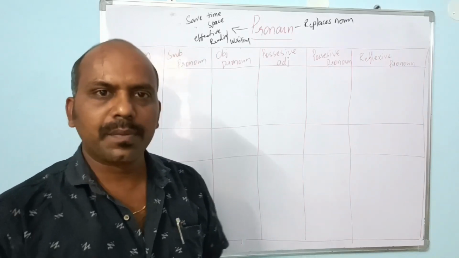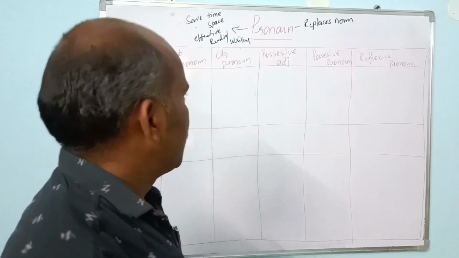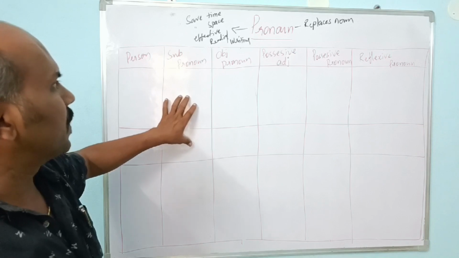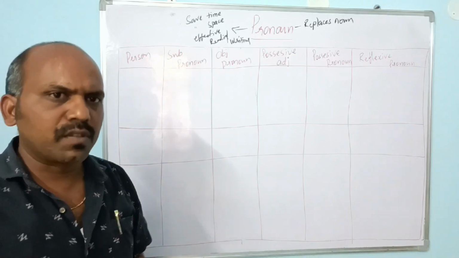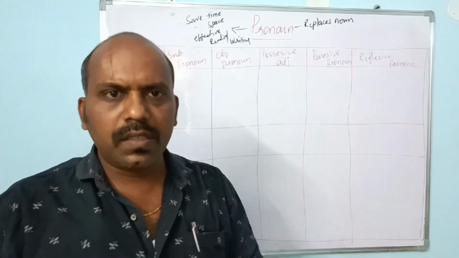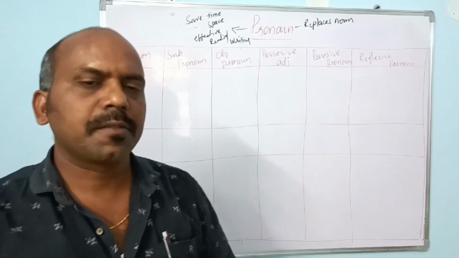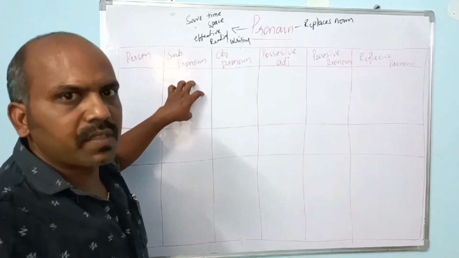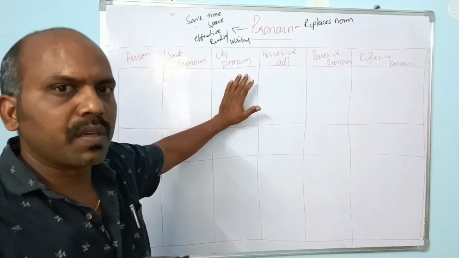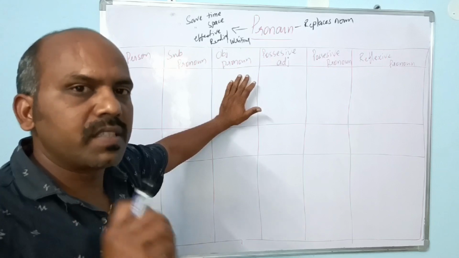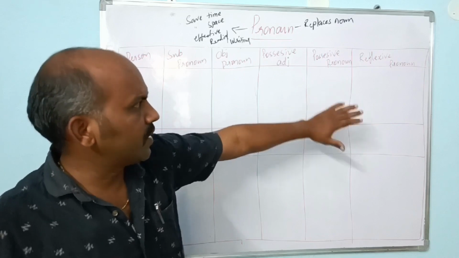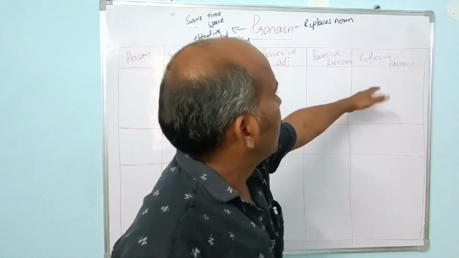And now we are going to know the different pronouns in those. So here, there is a column of persons and a column of subjective pronouns. Subjective pronoun means, subject, normally you have an idea: if a sentence starts with a word, that comes under subject. Right? In the place of subject, what pronoun comes in each kind? Objective pronoun: if we use the same pronoun in the place of an object, how does it change? Possessive adjective, how does it change? Possessive pronoun, how does it change? And a reflexive pronoun.